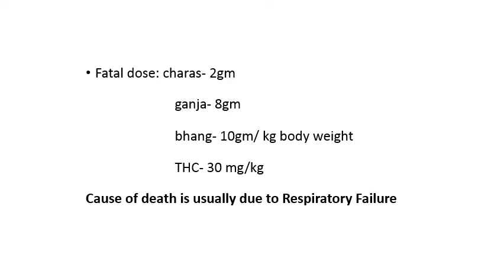Bhang being the mild form, around 10 grams per kg body weight will result in death. Whereas tetrahydrocannabinol consumed as such, in the range of 30 milligrams per kg body weight, brings about death.